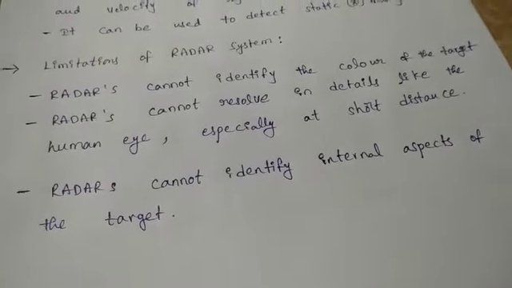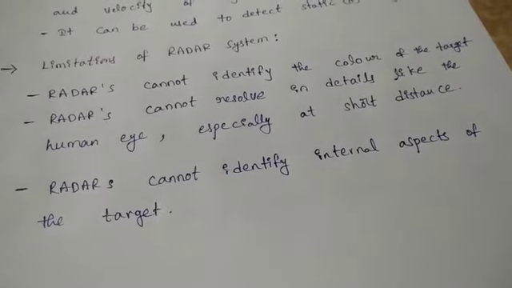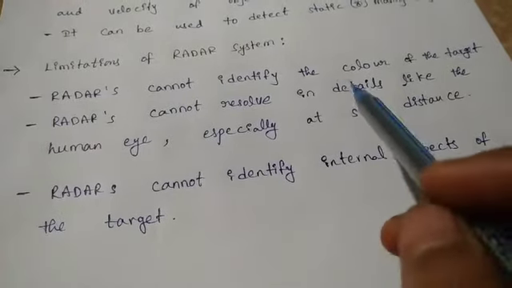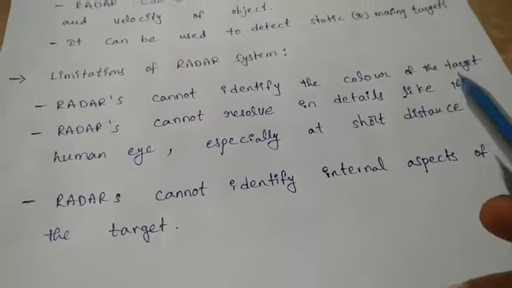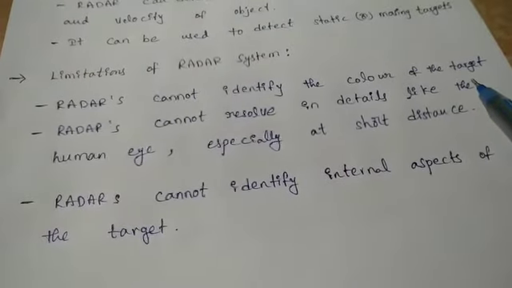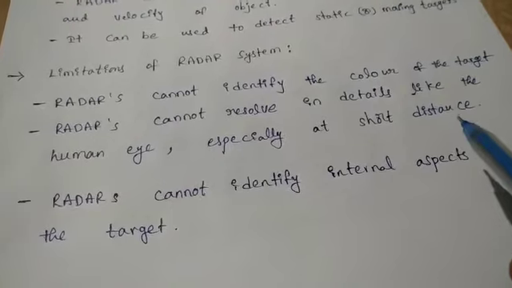And the next one is the limitations of the radar system. What are the limitations of radar systems? Radars cannot identify the color of the target, and radars cannot resolve details like the human eye, especially at short distance.